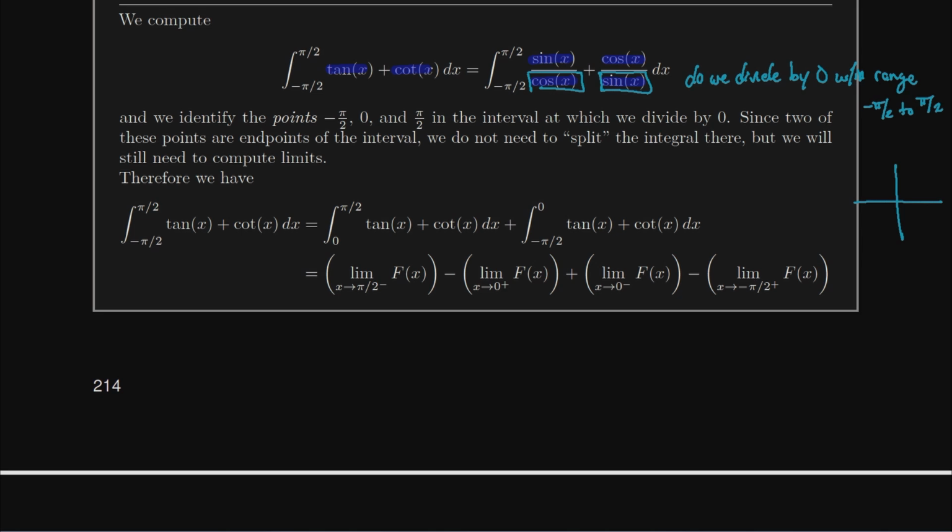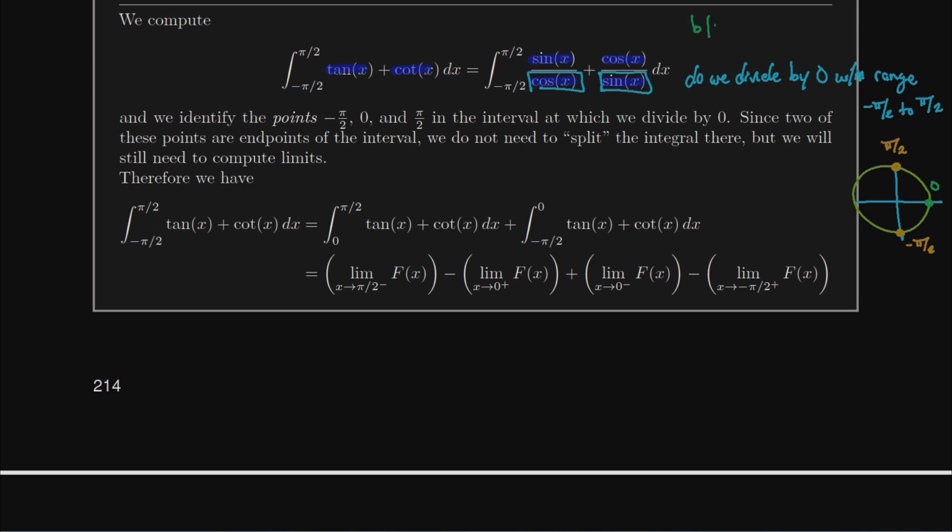Let's think about cosine with regards to the unit circle. Cosine is the x value. When is the x value equal to 0? Well, it's up here and down here. Down there is at -pi/2, and up top is at pi/2. So not really. Don't have to worry about cosine. Does sine ever equal 0? Yeah, sine is definitely equal to 0 right here at a value of x being equal to 0.